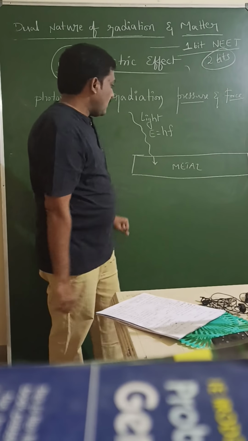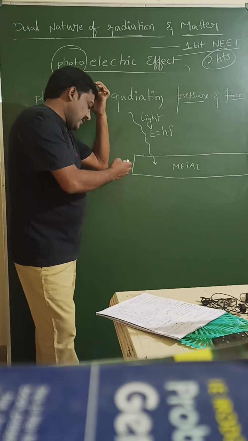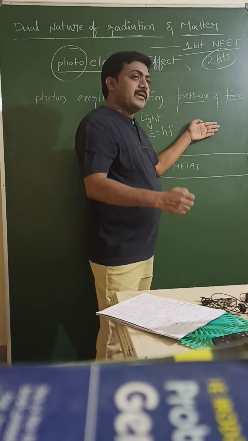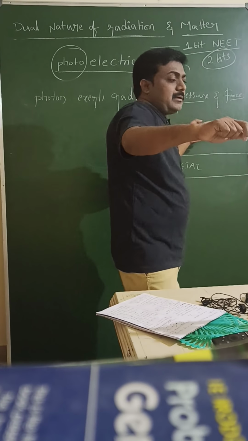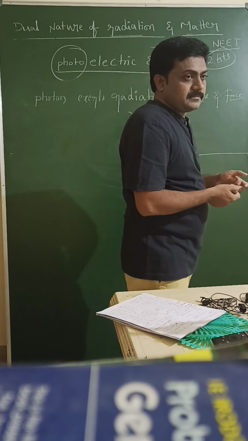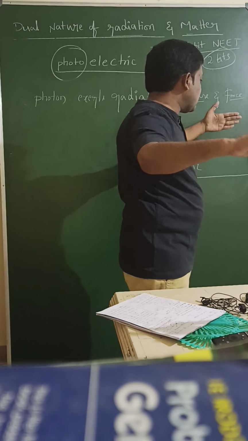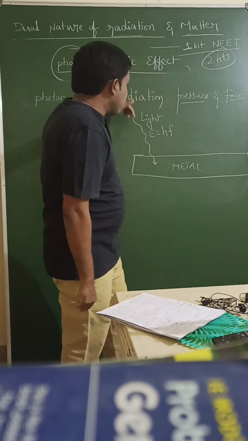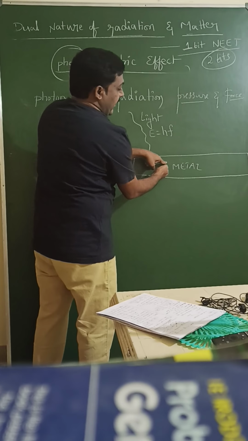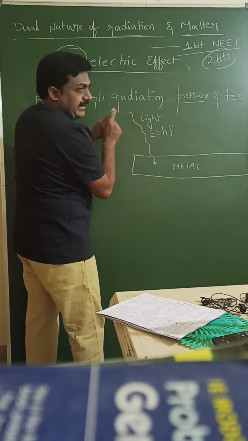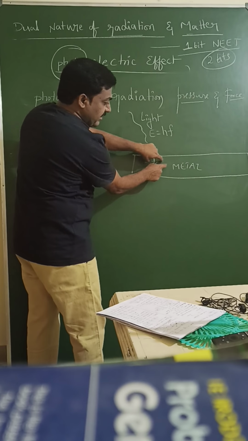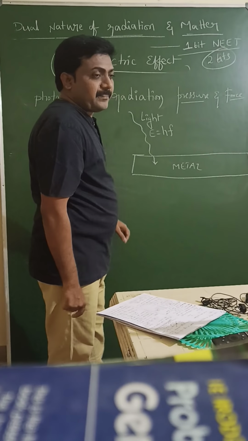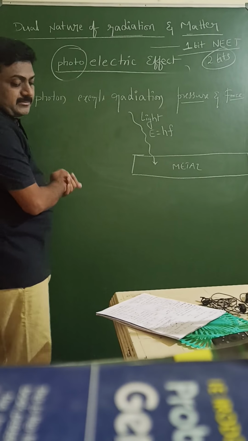then, for understanding, I will say one point. You put your hand, then apply a water jet, like watering the garden. In this way, when we apply a water jet on the hand, we feel pressure. Like this, our hand is the metal and the water jet is the light. When light is incident, pressure is exerted by the light on the metal. So I want to calculate that pressure.